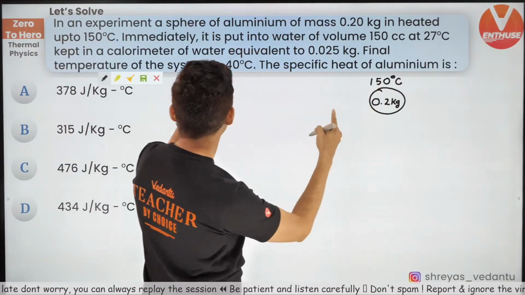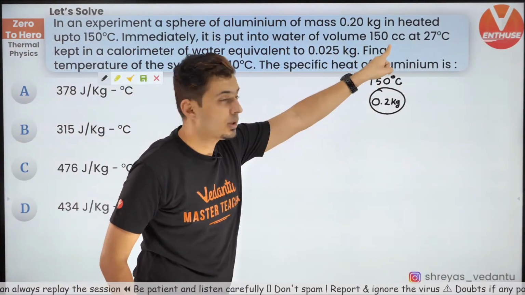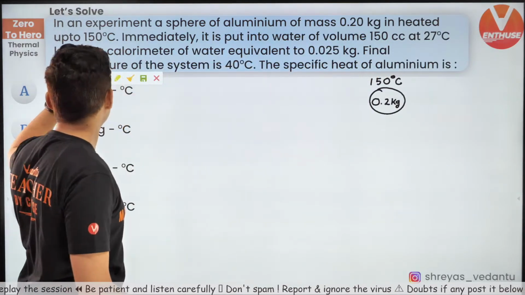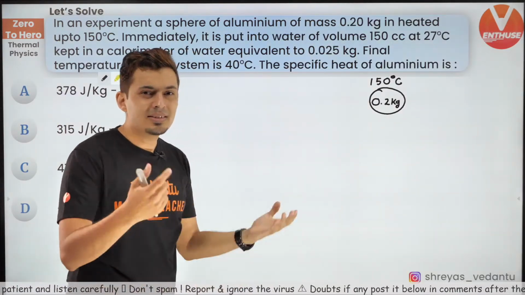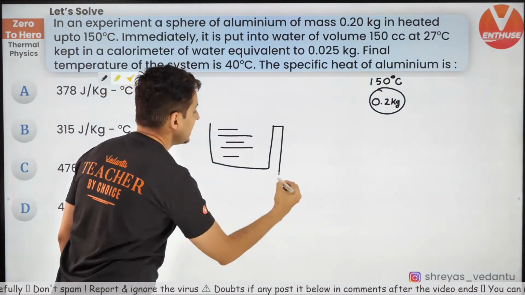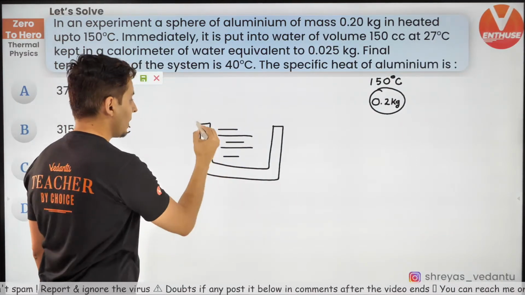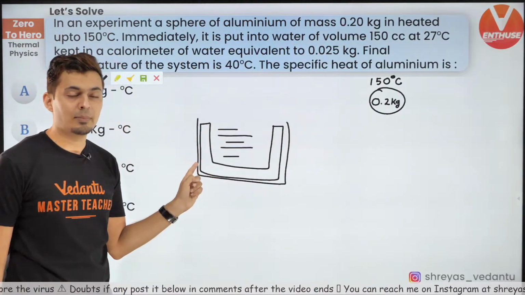Now it is put inside water. How much volume of water? 150 cc at 27 degrees Celsius, and water equivalent. When you have water inside a calorimeter, even that vessel itself has some specific heat capacity.